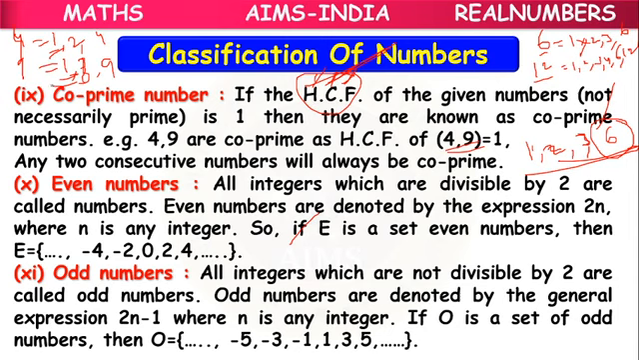But here in 4 and 9, only 1 is the common factor. What is the highest common factor? That is also 1. Means for some groups of numbers, their HCF is always 1. Means they will have no other factor other than 1 as common factor. So they are known as coprime numbers.